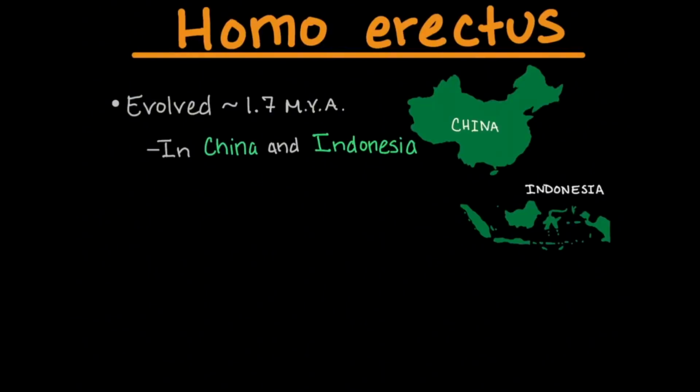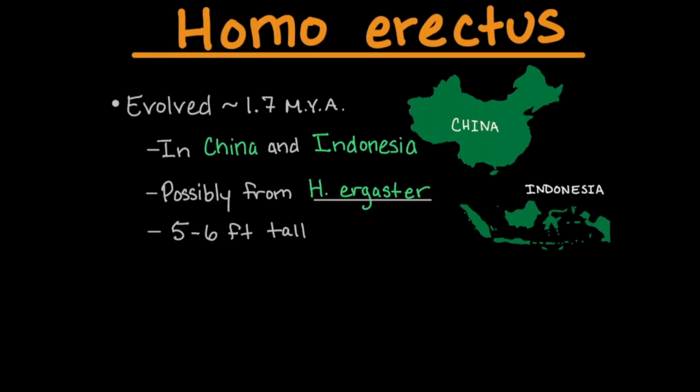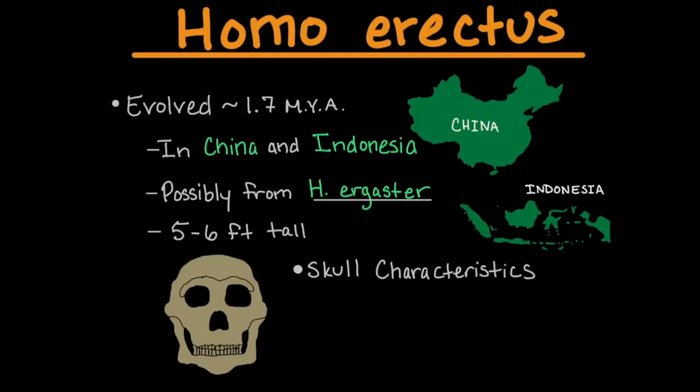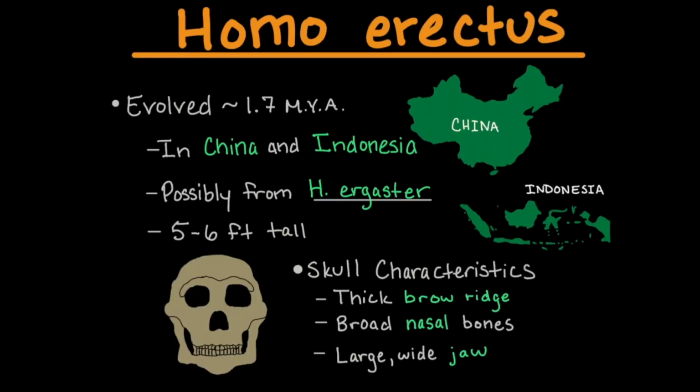Homo erectus evolved around 1.7 million years ago and lived up until 140,000 years ago. It lived in what is now China and Indonesia. It is thought to have evolved from Homo ergaster. This species was around 5 to 6 feet tall. Characteristics of its skull include a thick brow ridge, broad nasal bones, and a large, wide jaw.